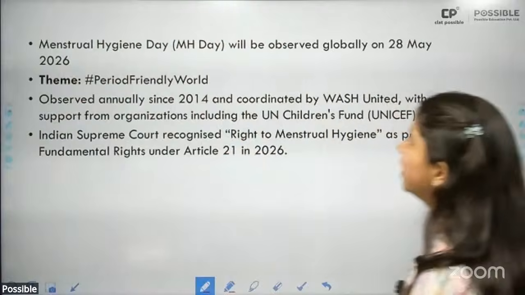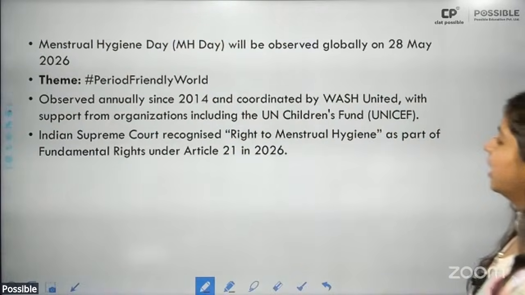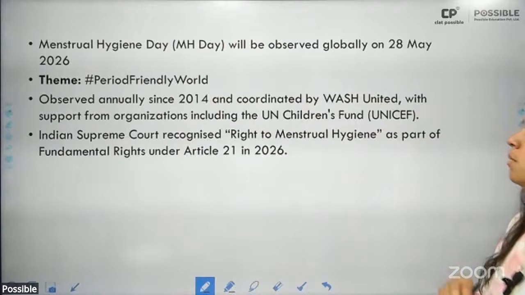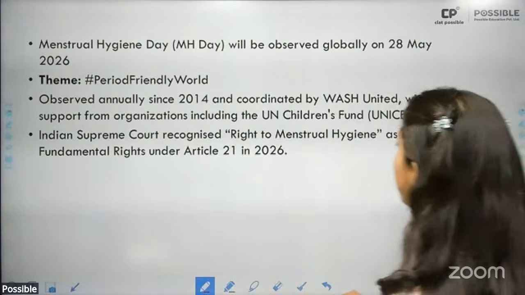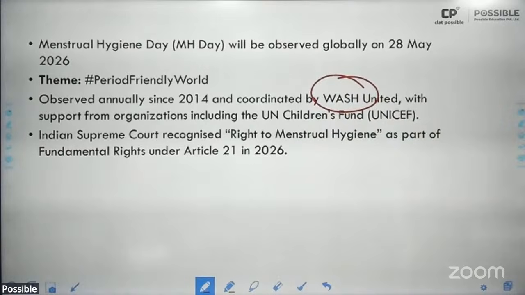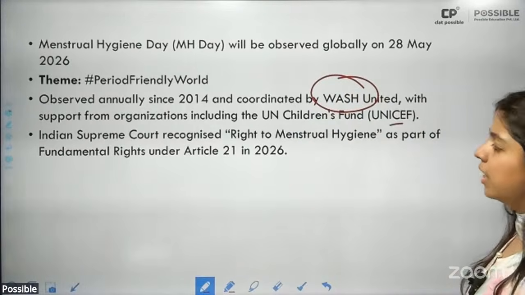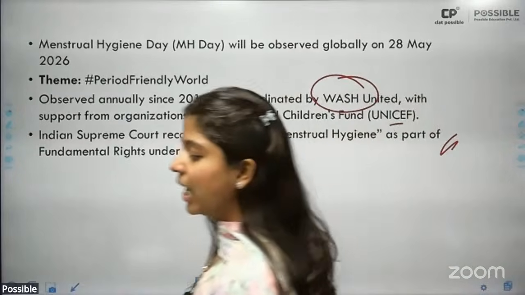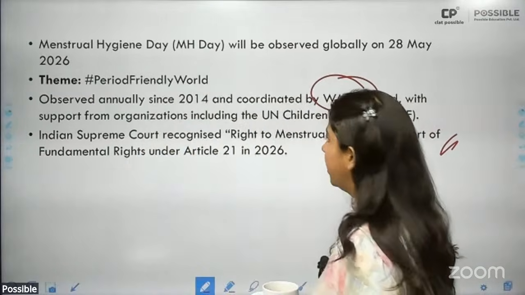All right. Menstrual Hygiene Day will be observed globally on 28th of May. Period Friendly World is the theme this year, observed annually since 2014 and coordinated by WASH United, with support from organizations including the UN Children's Fund, that is UNICEF. Then the Indian Supreme Court recognized menstrual hygiene as part of fundamental rights under Article 21 in 2026.